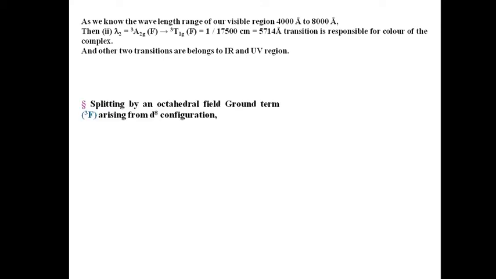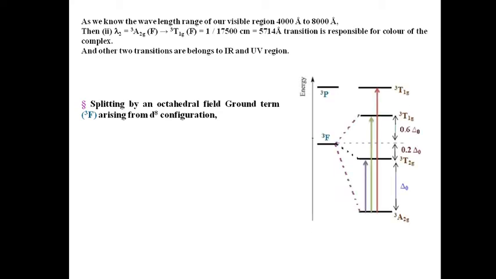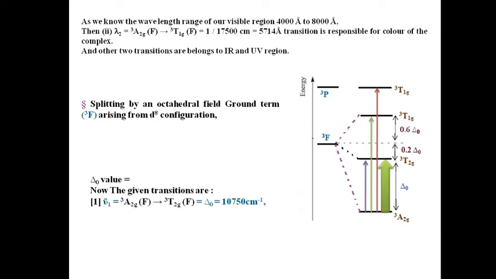Now for calculating the 10Dq value for this d8 system, we have to know the splitting pattern of the 3F term, which is shown in the slide here, and the corresponding transitions are also shown. As we know, the gap between 3A2g(F) and 3T1g(F) is 1.8 Δo, and 3T2g(F) to 3T1g is 0.8 Δo.